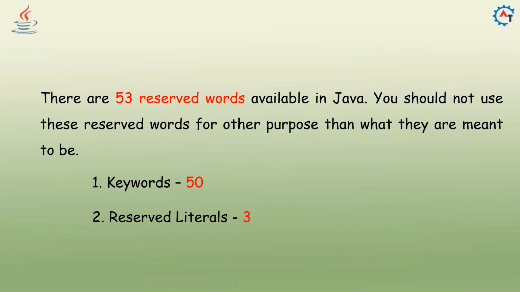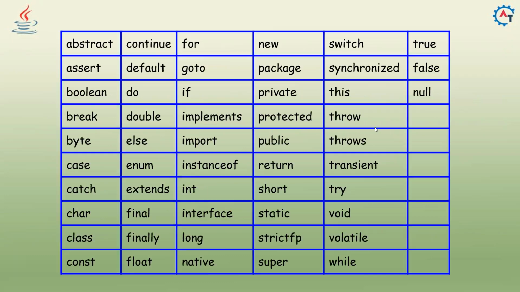So here there are 50 keywords and 3 reserved literals, divided into 2 parts: keywords and reserved literals. Those are 50 and these are 3. What are those? You can see here: abstract, assert, boolean, break, byte, case, catch, char, class, const, continue, default, do, double, else, something like that. These many you have. These are predefined, meaning Java is already using them to represent something. This means these keywords you should not use for your purpose.